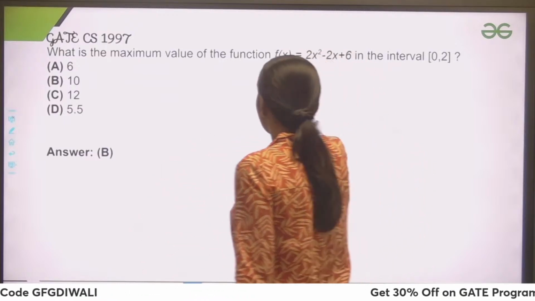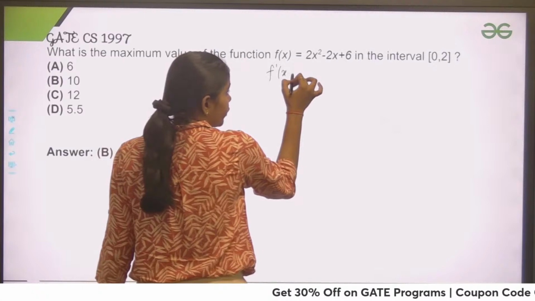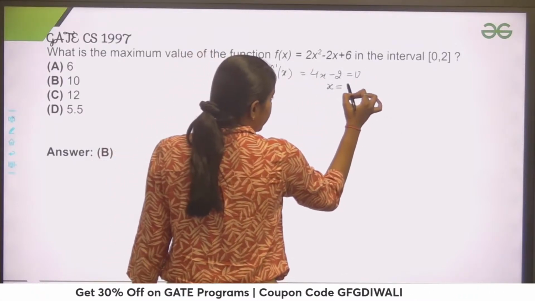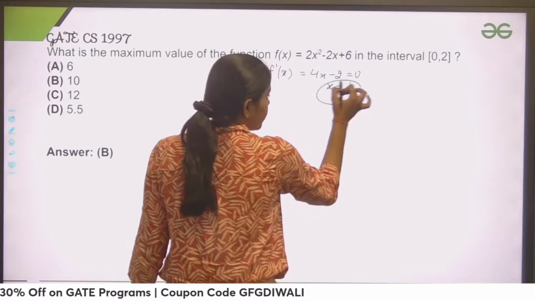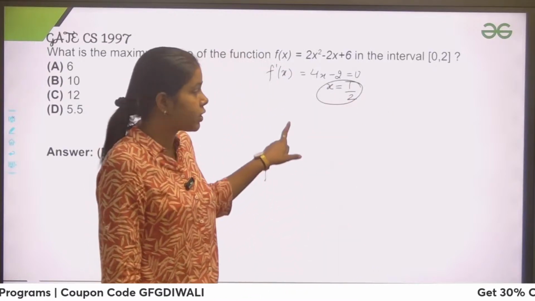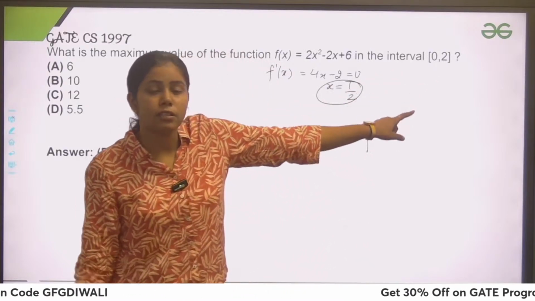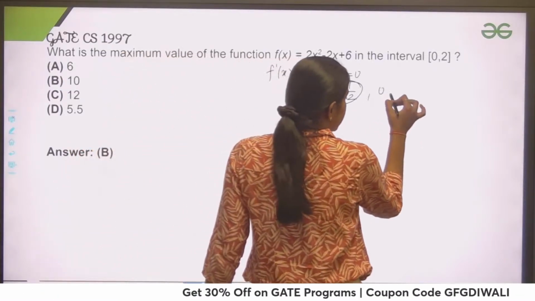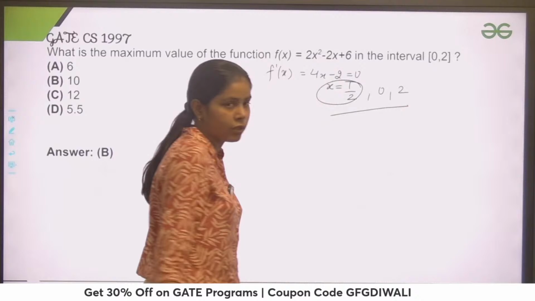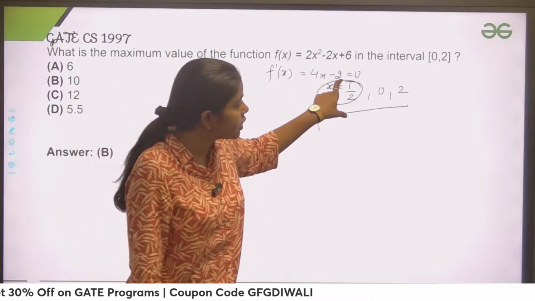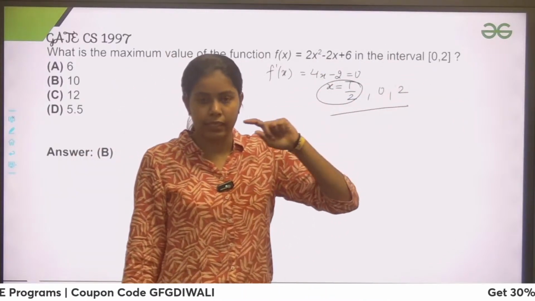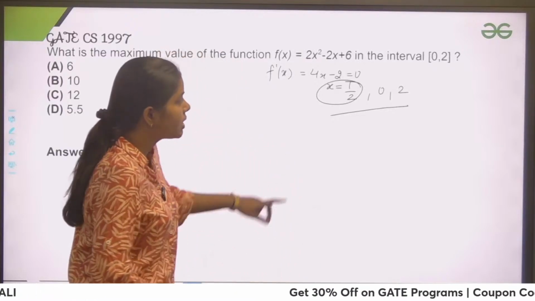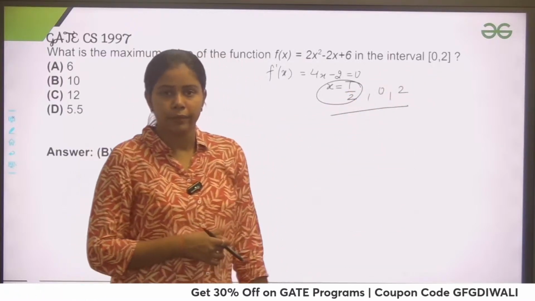See, I'll find the derivative f dash x, that would be 4x minus 2. I'll equate it with 0 to get my extreme point. So I get x equals to 1 by 2. This is one of the extreme points as it lies in the interval, and the end points of the interval are also extreme points. So you would take 0 and 2. That means I have 3 extreme points. I have considered this extreme point because it lies in this interval. Otherwise I wouldn't have taken it, because I have to talk only about this interval.